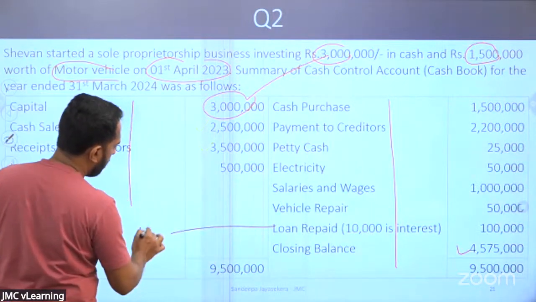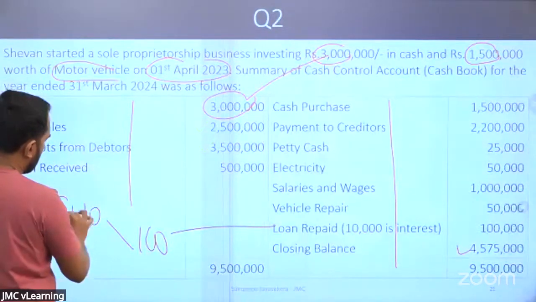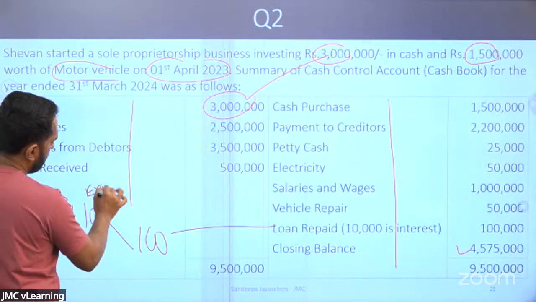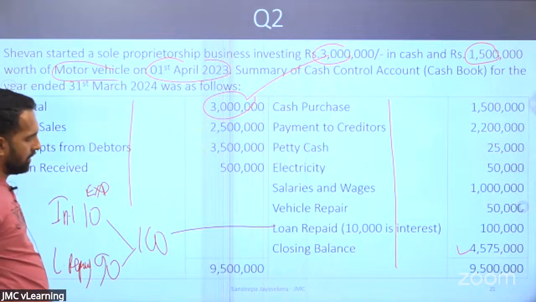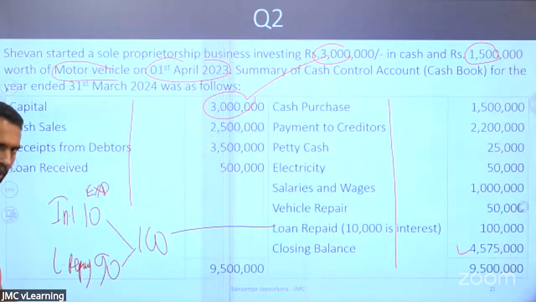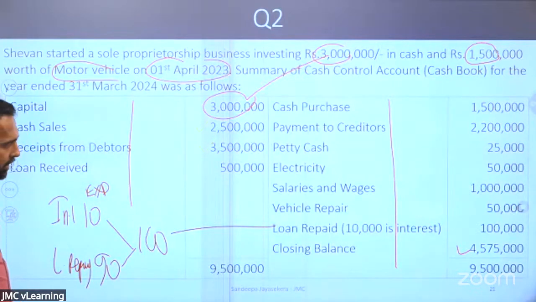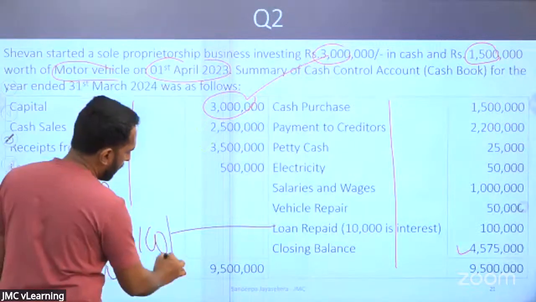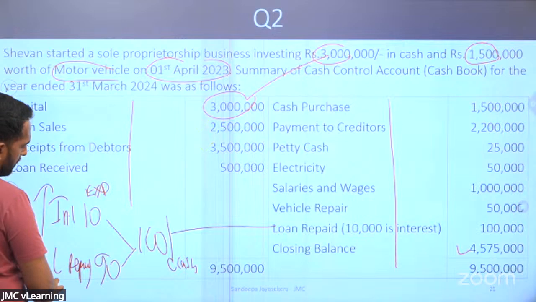Loan repaid. You are going to repay the loan 100. Of that, 10 rupees is interest. That's an expense, no? And 90 is a loan repayment. So you are paying 100 rupees. Cash comes down 100, loan will reduce by 90, and interest expense will increase by 10.